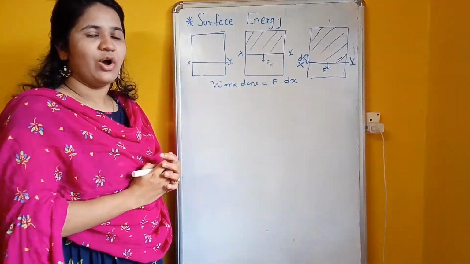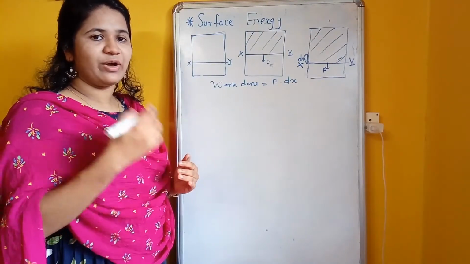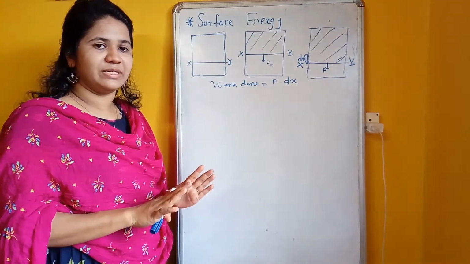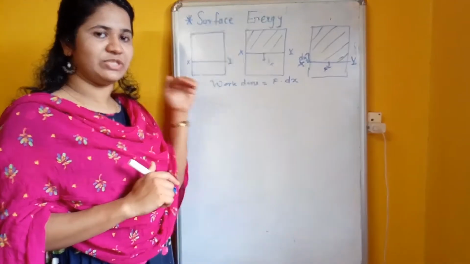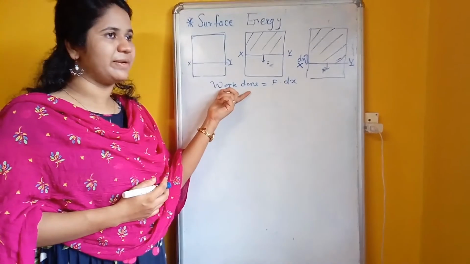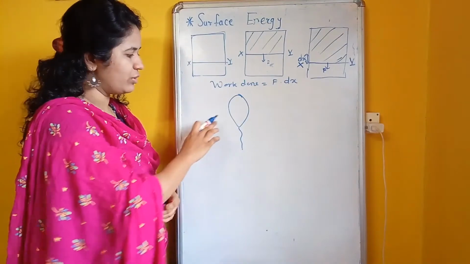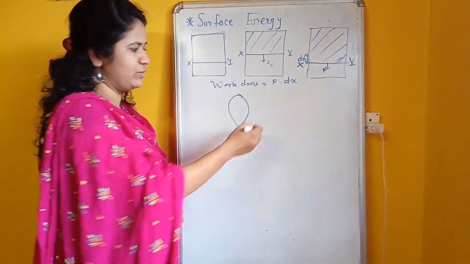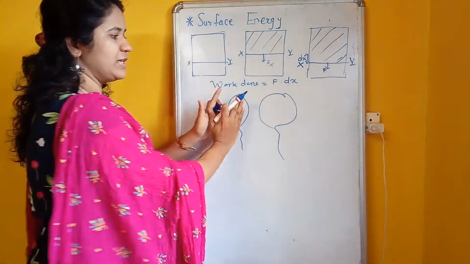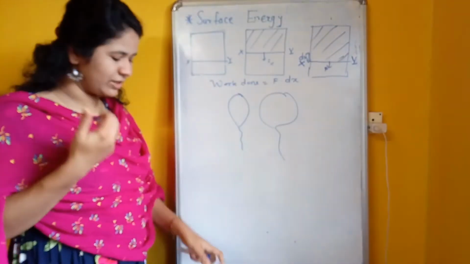What will happen? All the molecules on the surface have very high energy compared to the molecules inside the liquid. Molecule A has very little energy compared to molecules B and C, which are on the surface and have very high surface energy. So that's why work done means surface energy. Suppose there is a balloon. If we blow air into it, its size is this. Again we do some work, its size is this. We do some external work so that the surface gets expanded. This work is stored as surface energy.